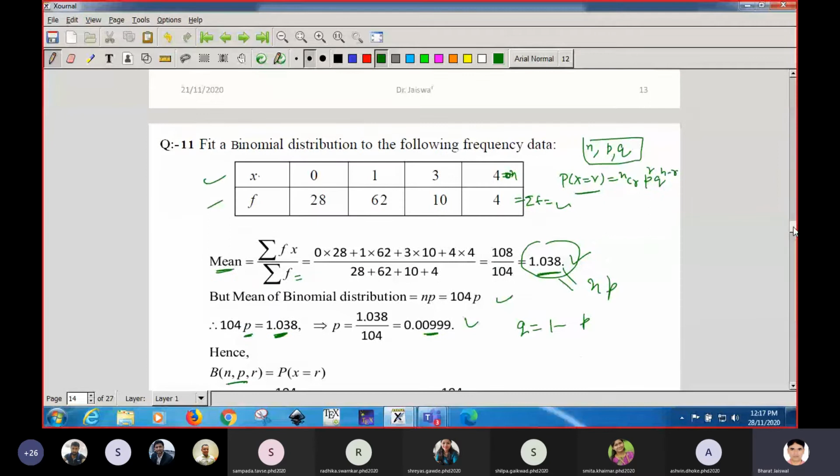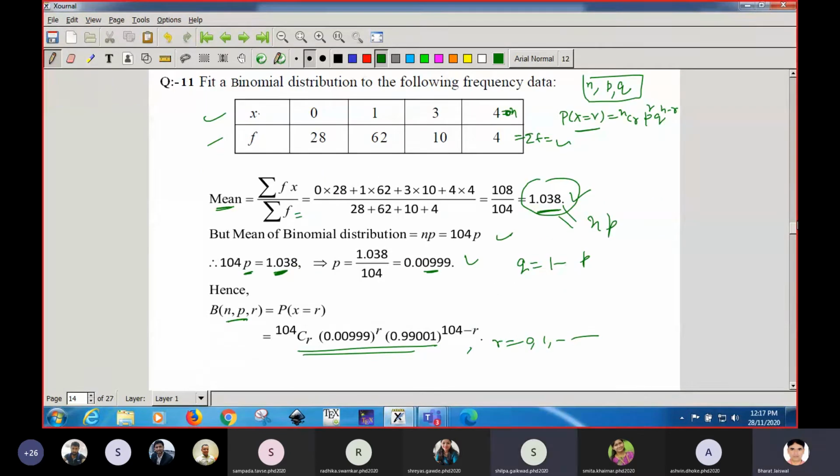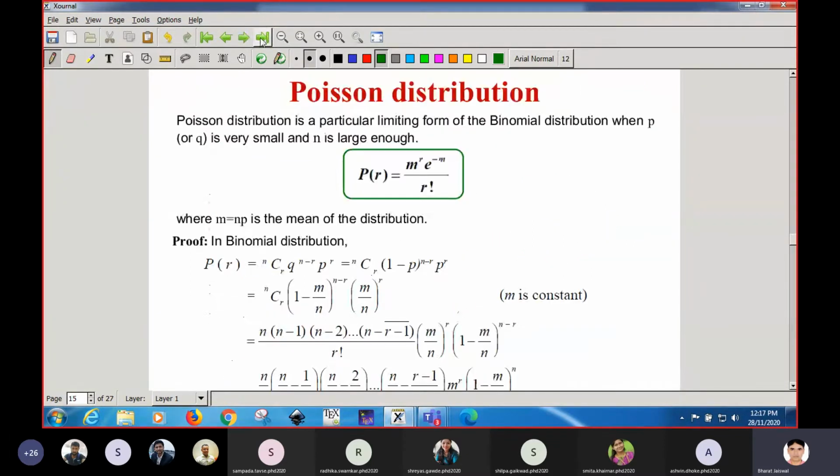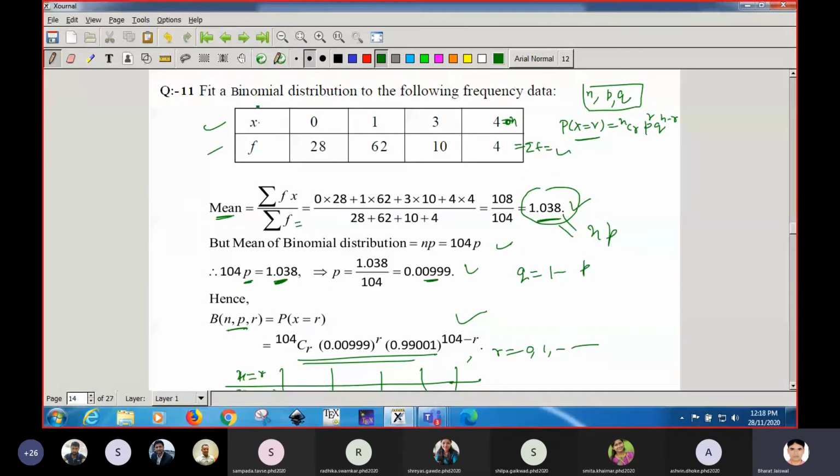Any doubt in this, students? No, sir. Okay, so whenever frequency is given, you can fit the binomial distribution. You can also create the table for different values of r. That will be the probability distribution table, as we have been doing previously. So you can express it this way, otherwise, if you find this much, that will be sufficient. So this was the binomial distribution.